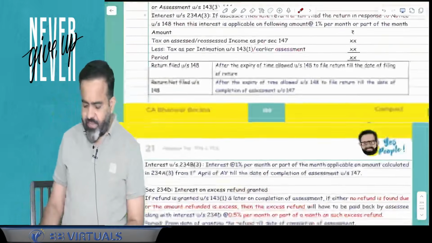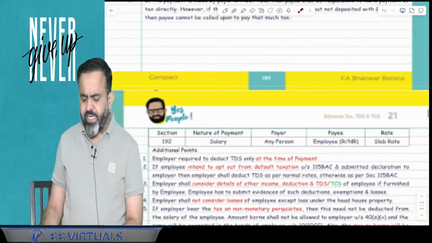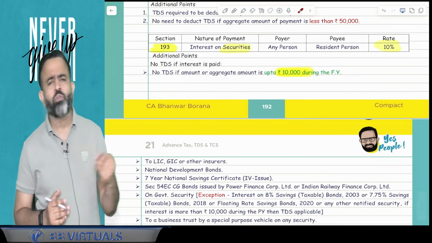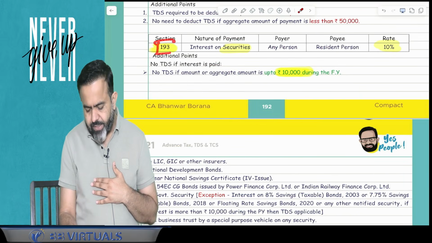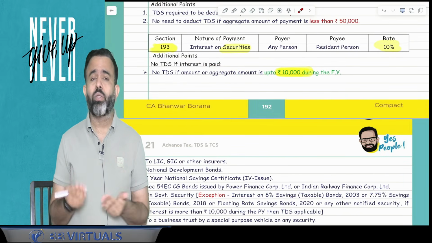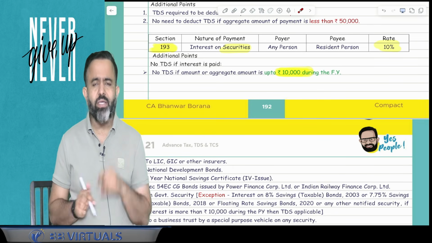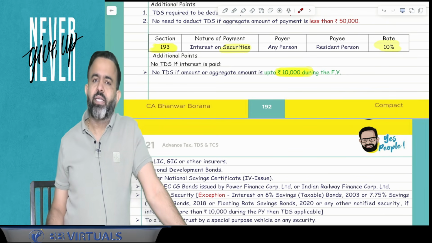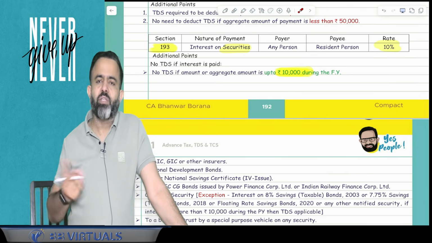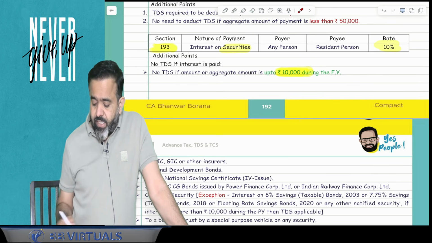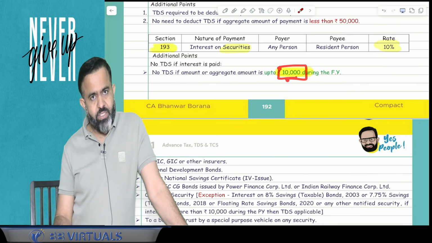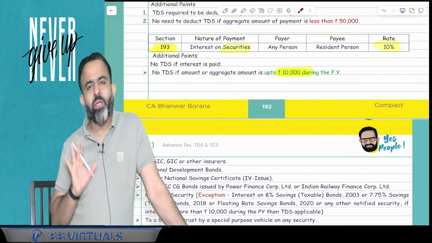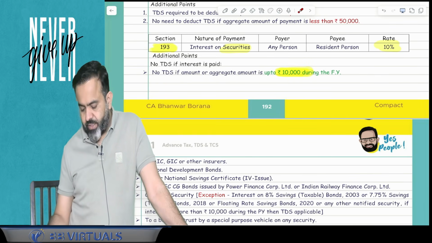After that, in TDS and TCS, there are certain changes related to the rate change, or you can say the limit change. First is under section 193. In section 193, there is TDS on interest on securities. Till last year there was a limit: if interest is more than 5,000, then only TDS is required to be deducted. That limit has been raised to 10,000. So now up to 10,000, if interest is paid on securities, there is no need to deduct TDS.